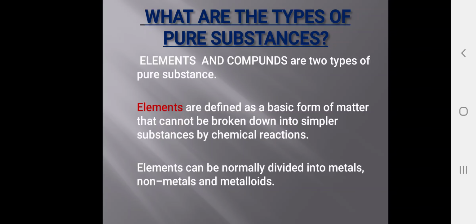What are the types of pure substances? We have two types of pure substances. They are elements and compounds. Elements are defined as a basic form of matter that cannot be broken down into simpler substances by any chemical reactions. Elements can normally be divided into three types. They are metals, non-metals and metalloids.